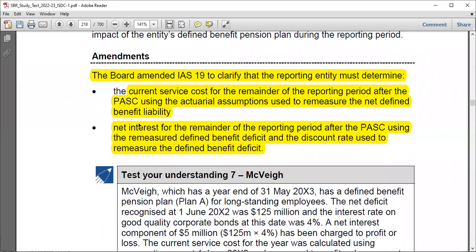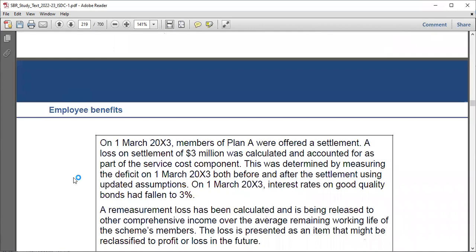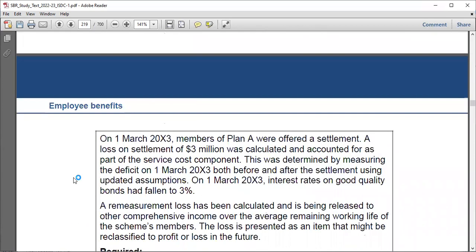So that's why you're speaking of the net interest, because net interest is usually a given percentage, that is the discount rate, and the net of the plan assets and liabilities. So since we're changing those service costs, you are changing the liabilities, and also you have to change the net assets, right? Okay, so let's take a look at this simple example and then finalize.